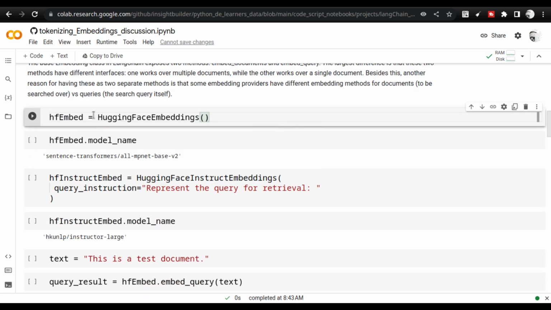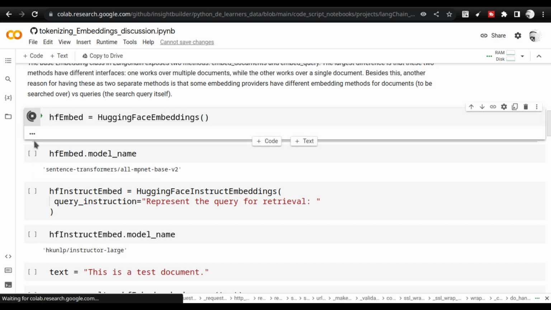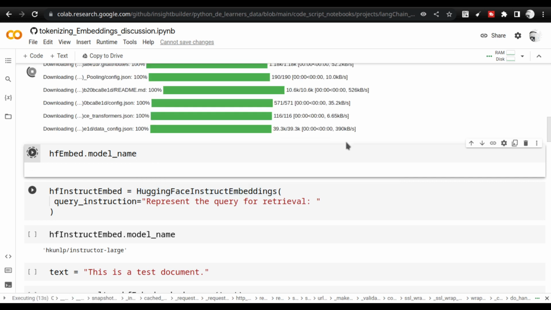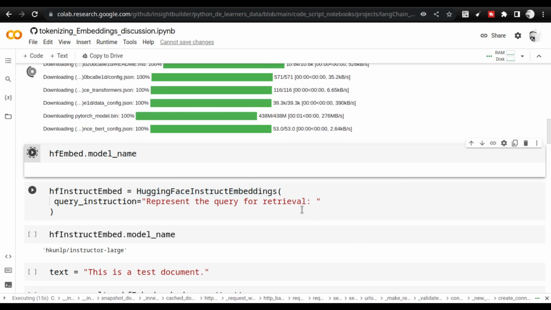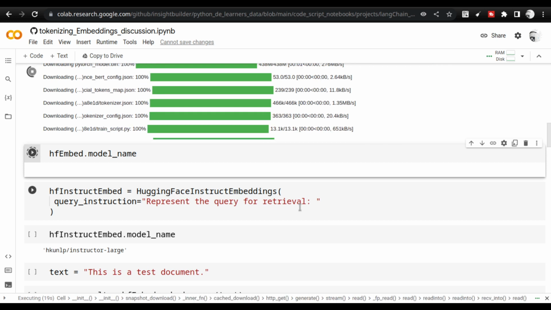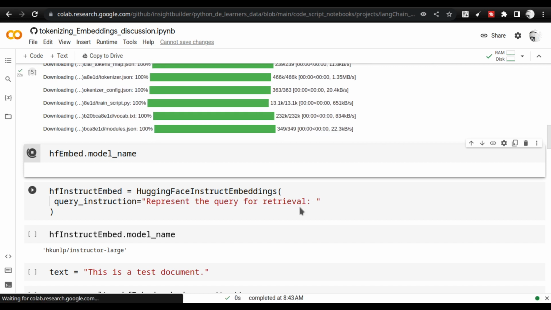Right now I am going to create a very simple class called HuggingFaceEmbedding, and run this cell: HF_embed equals HuggingFaceEmbedding. I am not giving any parameters here. I am just creating an object, and it will do the download by itself. Everything is already set inside, you don't need to change anything. It will bring the entire model into this Colab environment. You don't need to connect anywhere, and you don't need any API key.